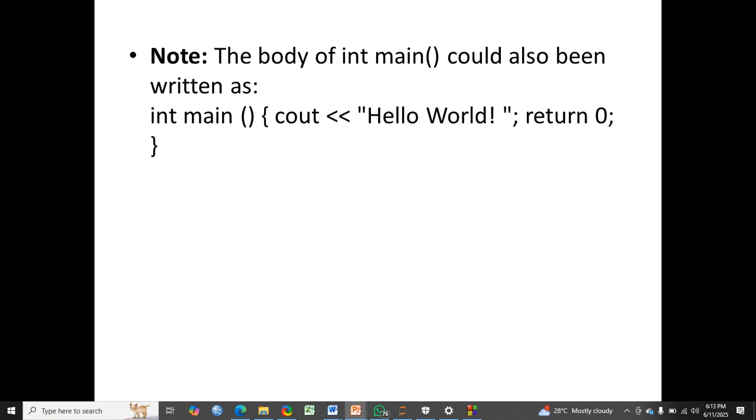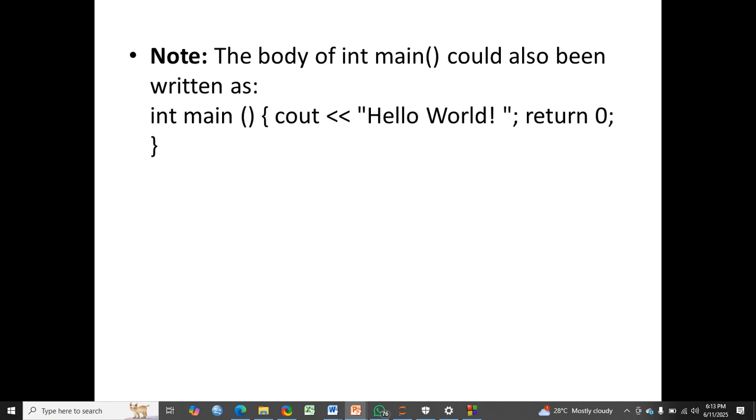Also note, the body of int main could also be written like this. We wrote it over multiple lines, but it can be written in one line like this. So when you are using multiple lines to write your code, it is not the compiler that you are actually doing it for. It's for the human. As far as the compiler is concerned, the end of a statement is the semicolon.